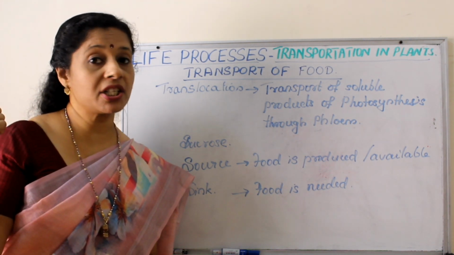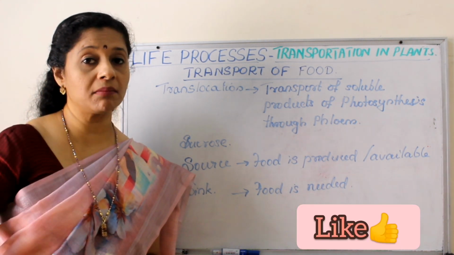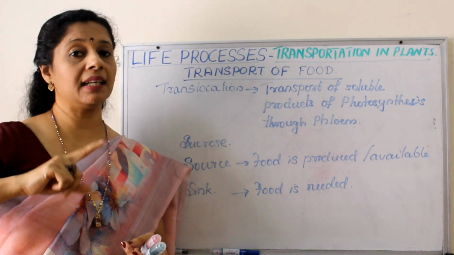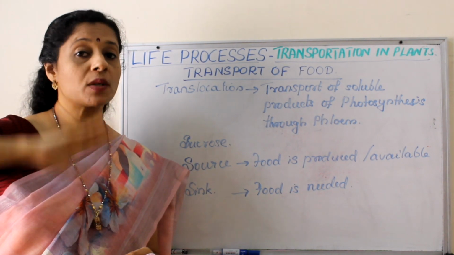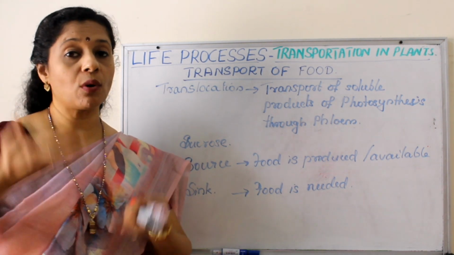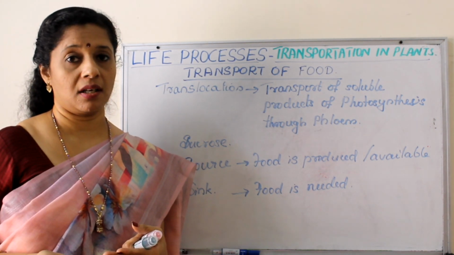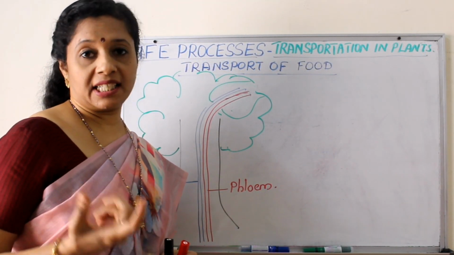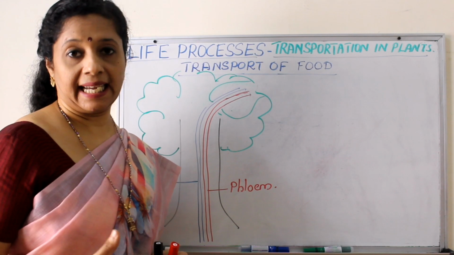In xylem conduction it was not like that. It was always from soil through the roots to the leaves. But here the source and sink keep on changing, so the direction of flow is in both directions. So translocation through phloem is mainly active. Active, now we know it is involving energy.